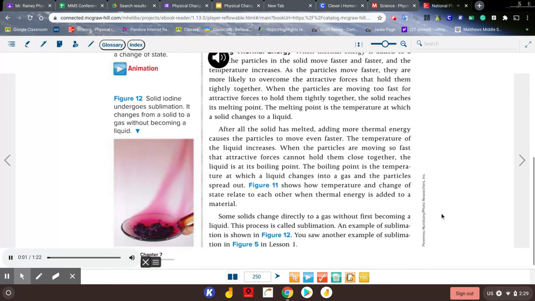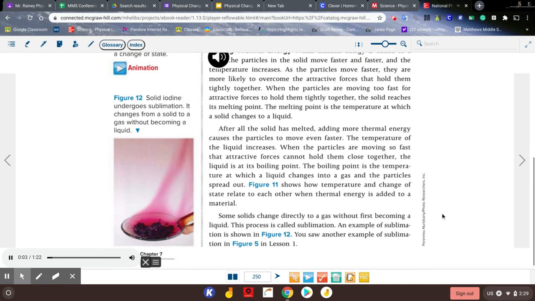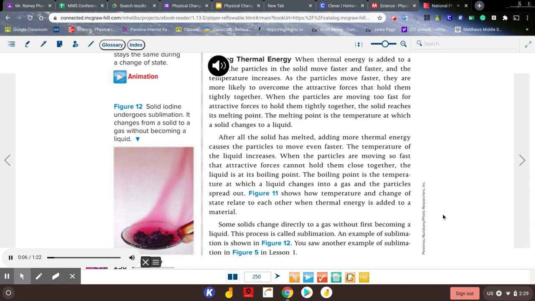Adding thermal energy. When thermal energy is added to a solid, the particles in the solid move faster and faster, and the temperature increases. As the particles move faster, they are more likely to overcome the attractive forces that hold them tightly together. When the particles are moving too fast for attractive forces to hold them tightly together, the solid reaches its melting point. The melting point is the temperature at which a solid changes to a liquid.